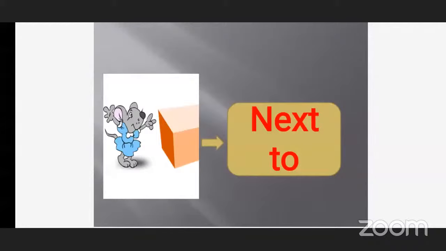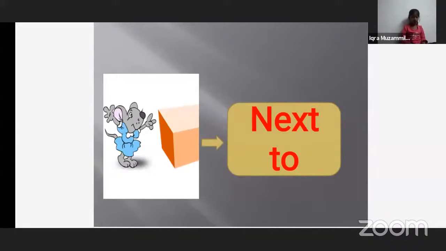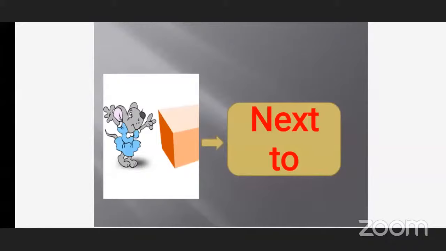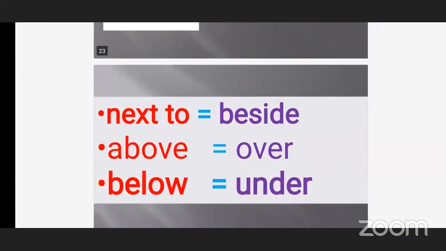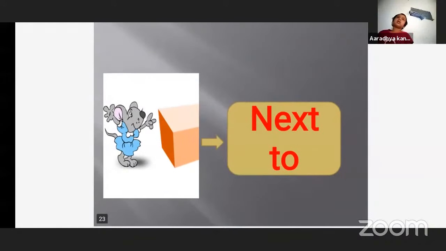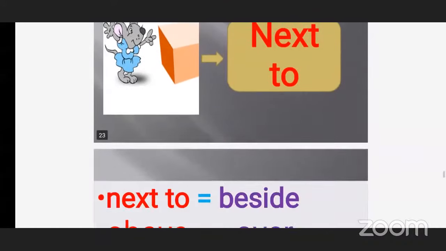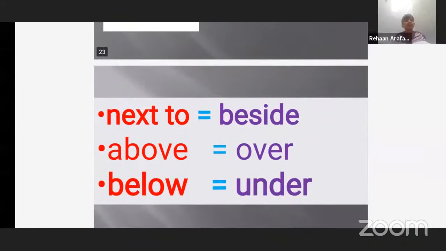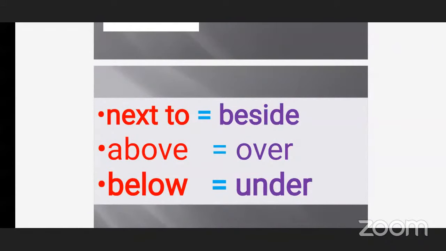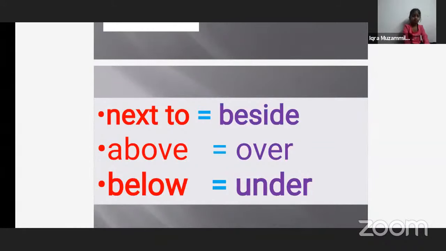Okay. Is it clear? Yes, teacher. Now the next one. Here, as we have seen in the above pictures, it is written next to. So what is the meaning of next to? That is beside. It is to the side, near. Okay, nearby. Yes, teacher. And the next word is above.